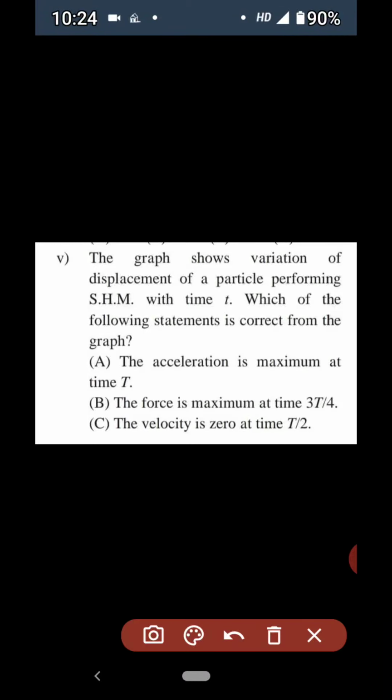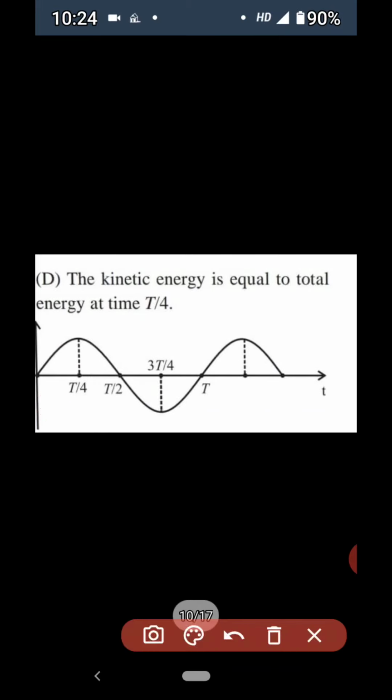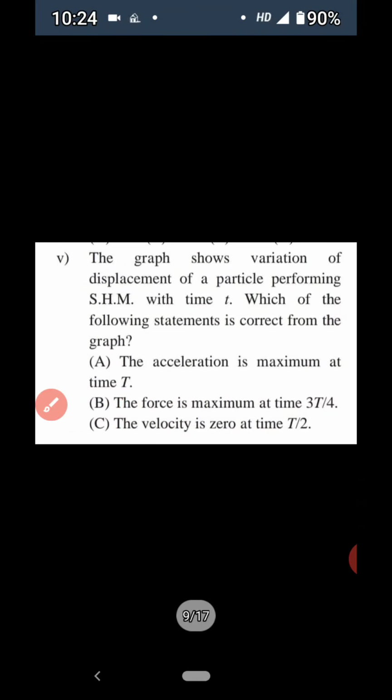Here is that MCQ. The graph shows variation of displacement of a particle performing SHM with time t. Displacement आणि time यांचा ग्राफ या ठिकाणी दिलेला आहे. Which of the following statement is correct? हे पहा, हा तो ग्राफ आहे. याच्यामध्ये y ॲक्सिस वर डिस्प्लेसमेंट घेतलेला आहे आणि x ॲक्सिस वर टाइम t घेतलेला आहे. So let us see which option is correct, which statement is correct.